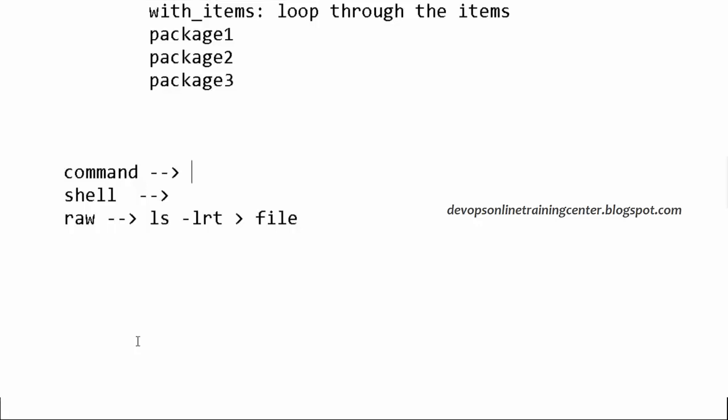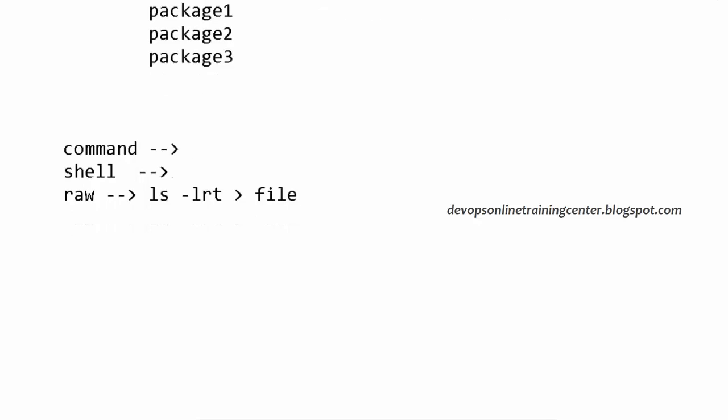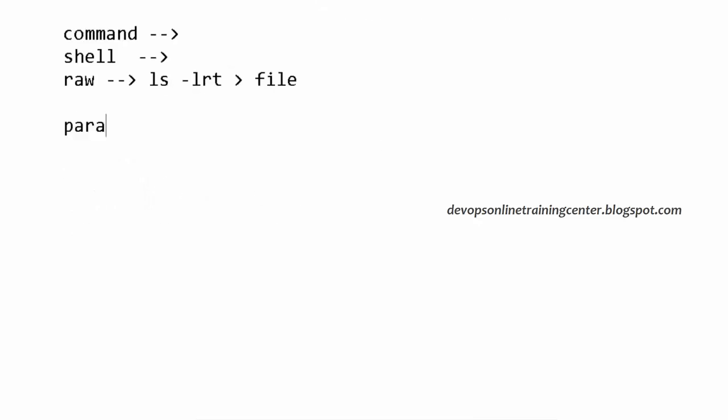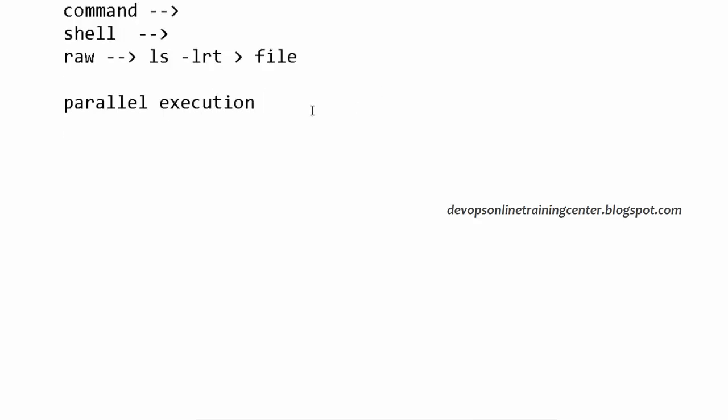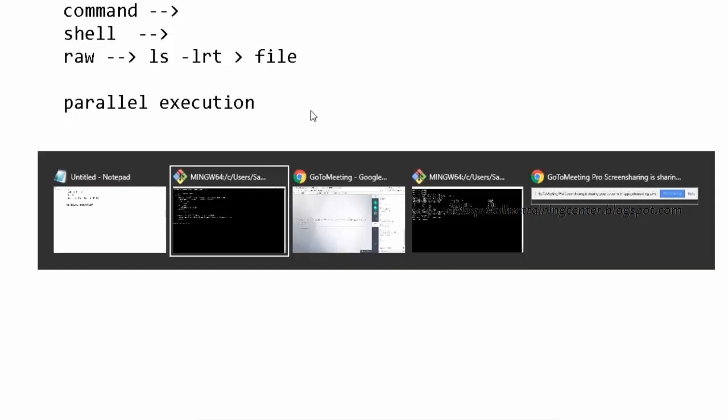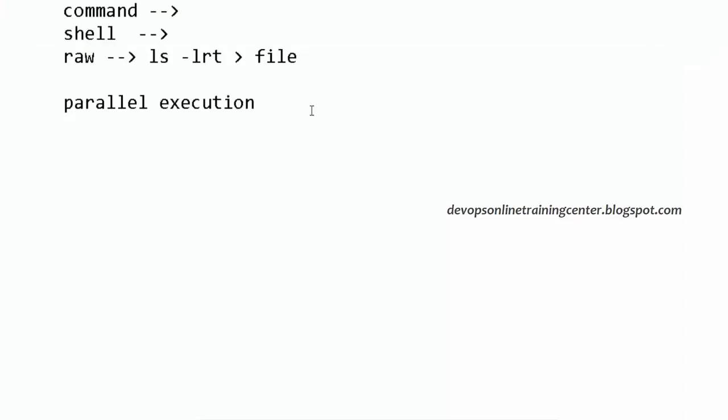Okay, so I said by default Ansible executes everything in parallel. If you have 500 machines, the execution will be parallel on all 500 machines, and the playbook execution will start immediately on all of them. But for some reason, let us say I want to perform it one by one. I want to ensure that it is completed on the first node before it starts on the second. So there is a keyword called serial. If we include that inside the playbook, the execution will be serial. Otherwise, the execution will be parallel.